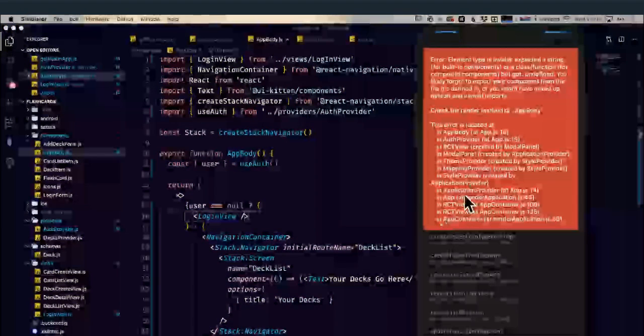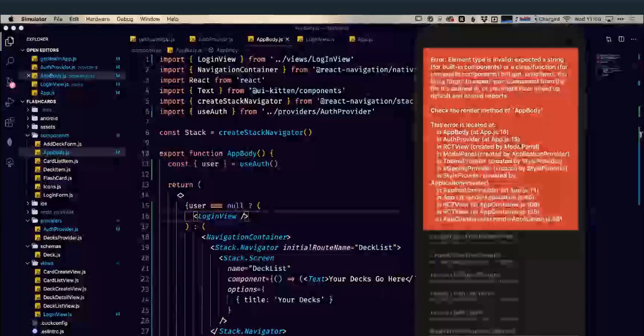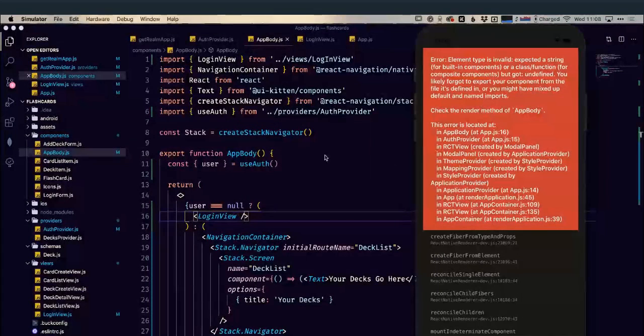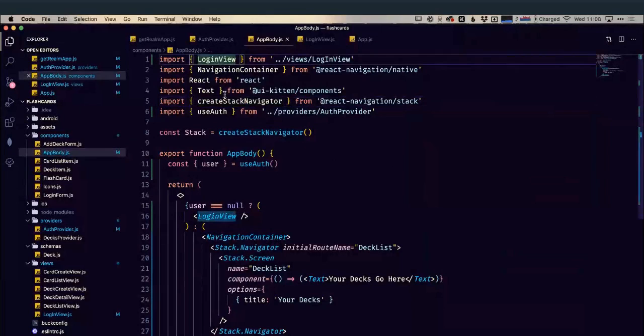And, sorry, capitalization matters in React, folks. So log capital I in view.